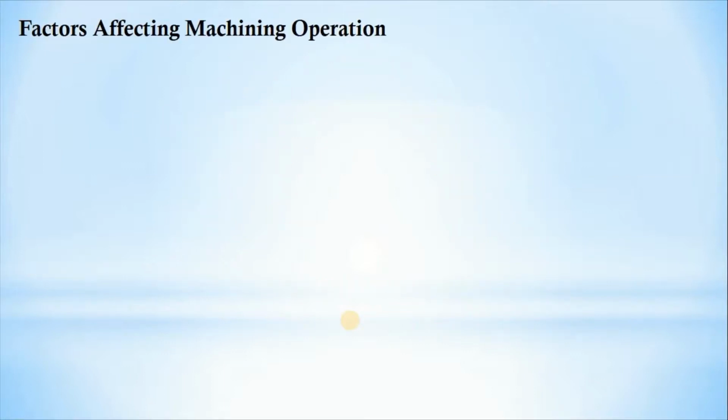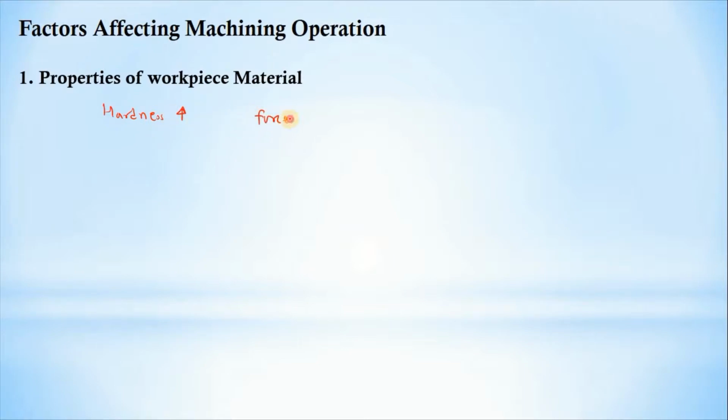Next, what are the factors affecting the machining operation? Whenever we are doing the machining operation, some factors affect it. The first factor is the properties of the workpiece material. Suppose the workpiece material is very hard, the hardness is more, then the forces required to remove the material will be more.